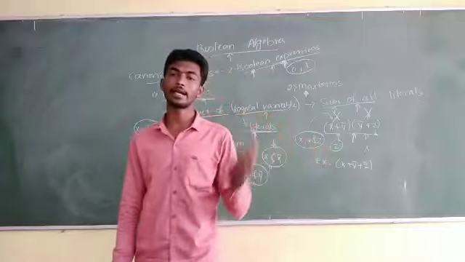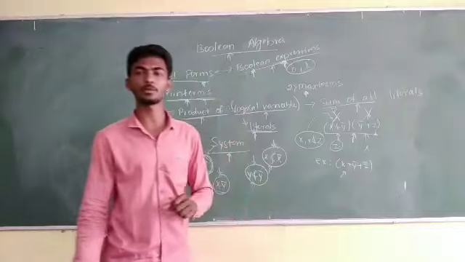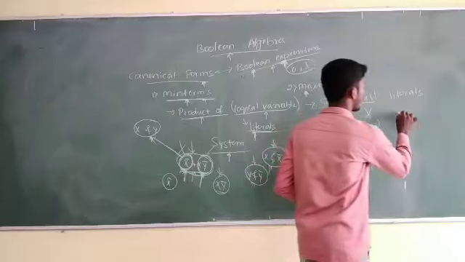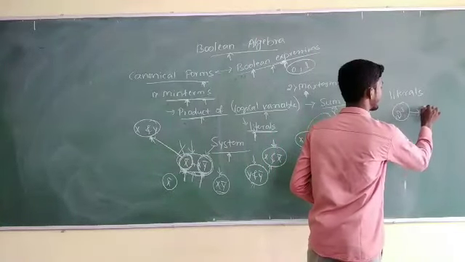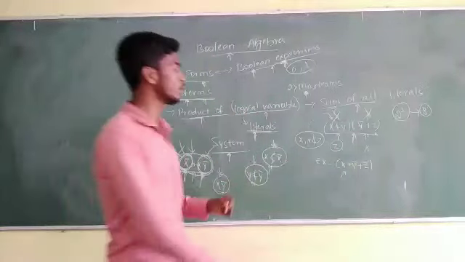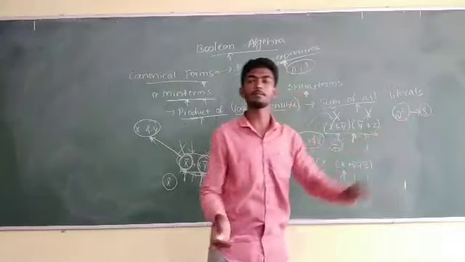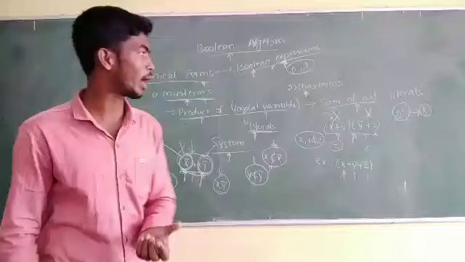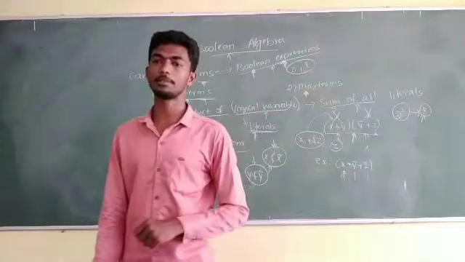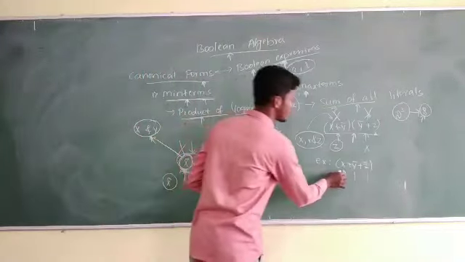If you want, you can write different max terms according to the input values. You know how to create the table for three different variables, that is 2 to the power of 3, 8. Totally 8 different combinations you will get for three variables. For three variables, you will get 8 different kinds of input values. So try it once. These are all called max terms and min terms, the different types of max terms and min terms for three variables.